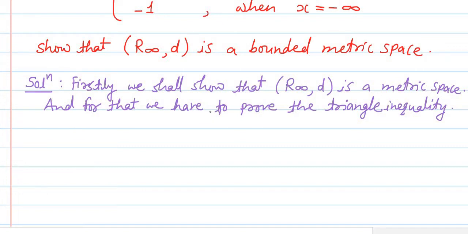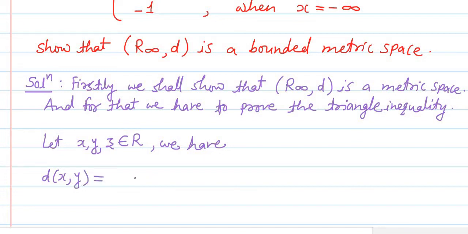To prove it, first of all, we will consider that x, y, z all belong to R, meaning x, y, z are any 3 real numbers. Then we have d(x, y), the distance between x and y. Using the definition of the d function, it is equal to the absolute value of f(x) minus f(y).